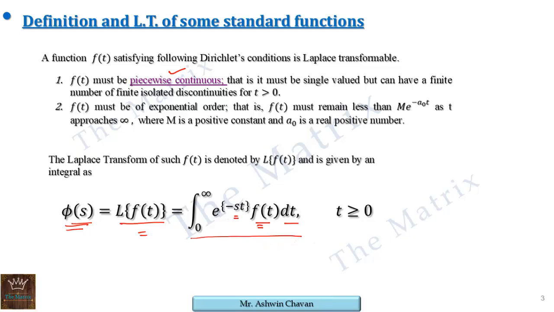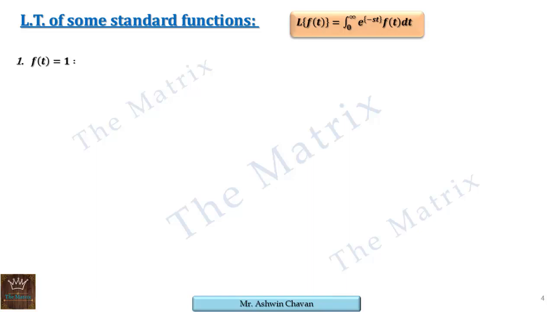Now let's go for some standard functions, how to take their Laplace using the basic definition of Laplace. So here Laplace of 1 we are going to see. Now any constant you can take, say c. So Laplace of 1 by definition is the integral 0 to infinity e raised to minus st into f of t. Here f of t is 1, dt.